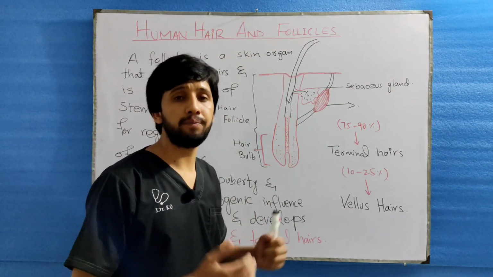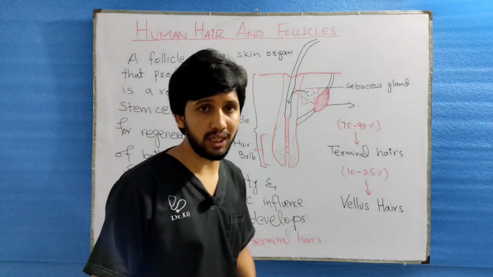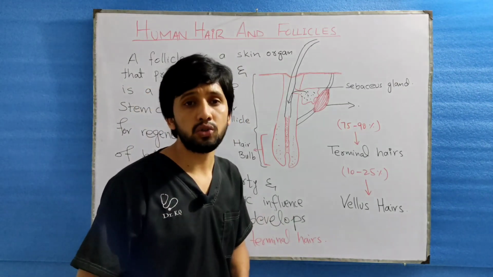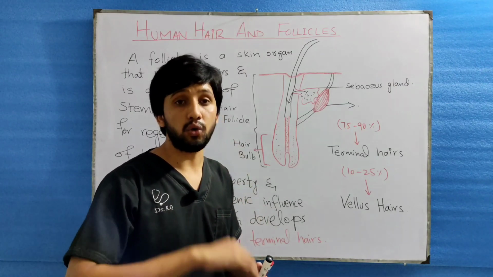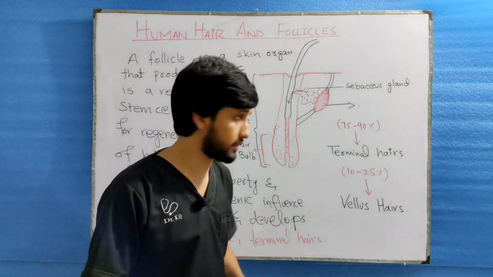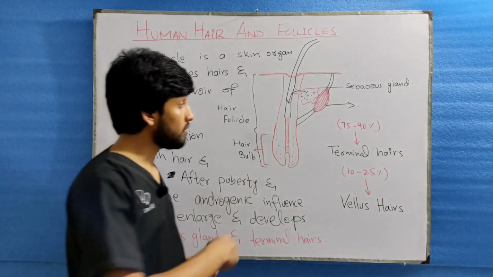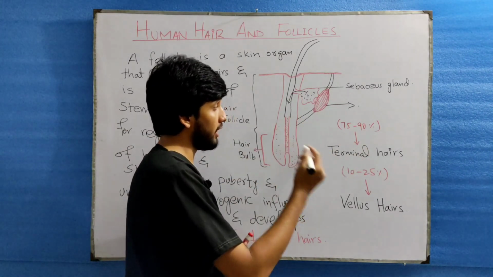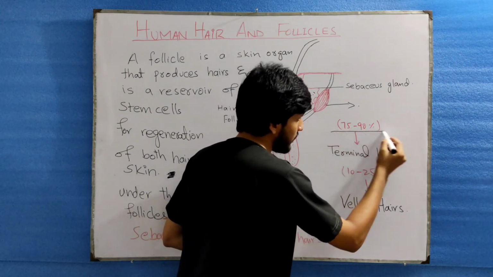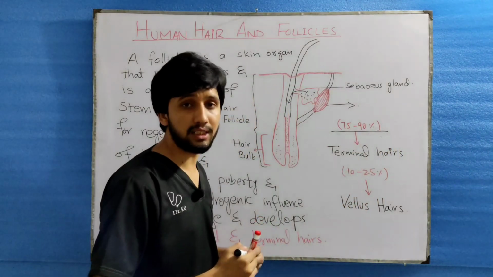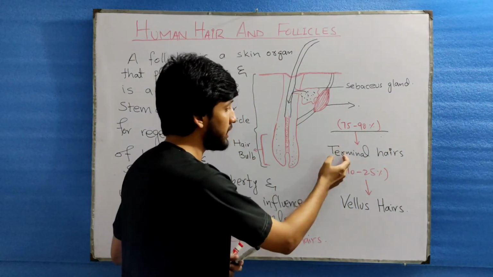Out of the 1 lakh to 1.5 lakh follicles which are present on the scalp, the follicles grow into two types of hairs. Number one is the terminal hairs, and the second one is the vellus hair. Out of this 1 lakh to 1.5 lakh, 75 to 90% of the follicles produce the terminal hairs.